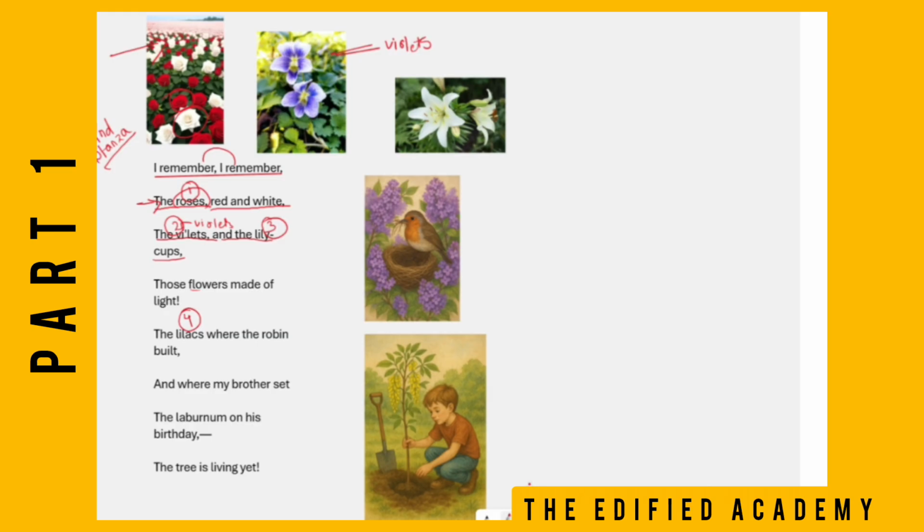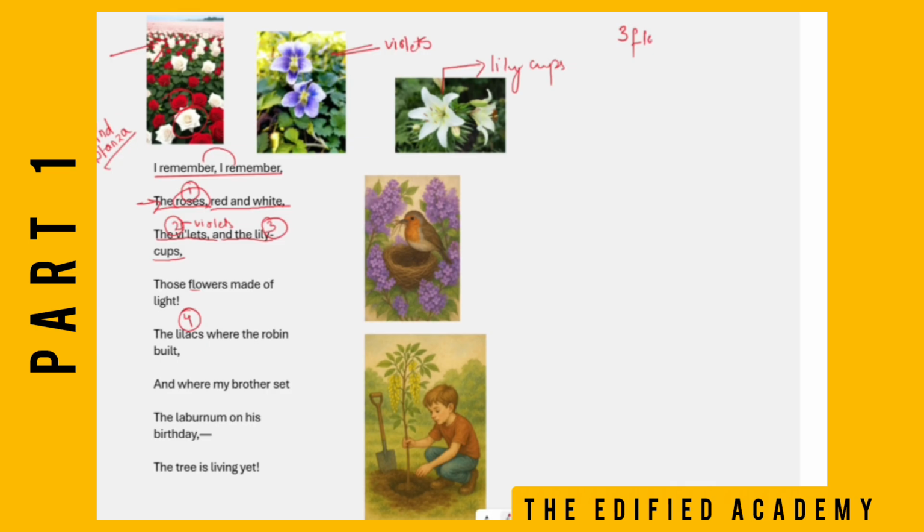See, children, these are the lily cups. Okay, make sure you remember the poet mentioned about 3 flowers.